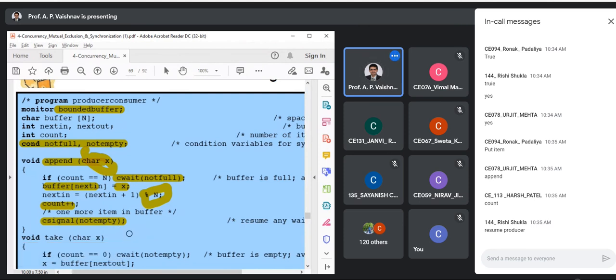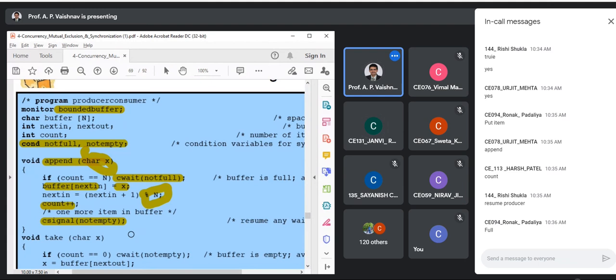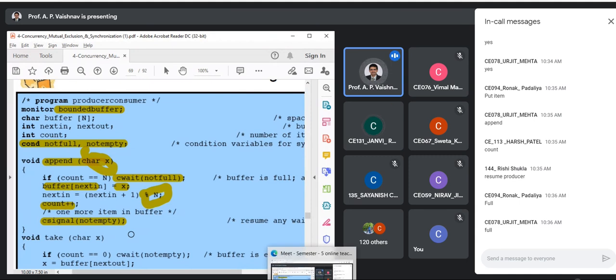That means if your process is blocked on the not empty condition, right? So when will not empty become true? When will not empty become true? When the buffer is full, right? So if a process was waiting on the not empty condition variable, it will be woken up, right? And it is very obvious.